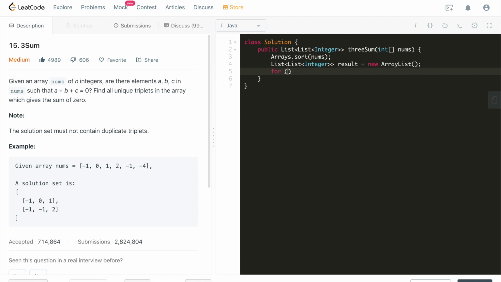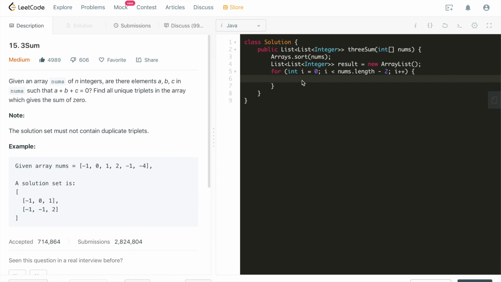This is the outermost for loop. We start from 0, up to nums length. We actually cannot go to the very end because we are asked to find triplets, so we'll go through the last third element. That's for the first pointer. So remember, we are going to have 3 pointers because we need to find 3 elements for every single triplet.